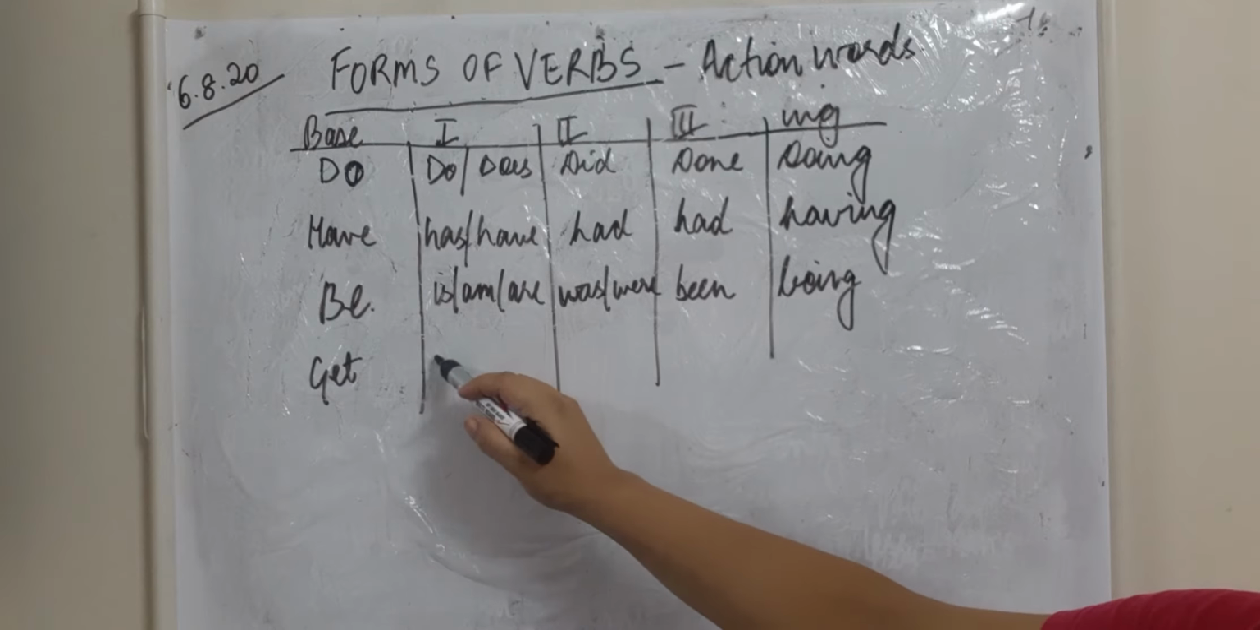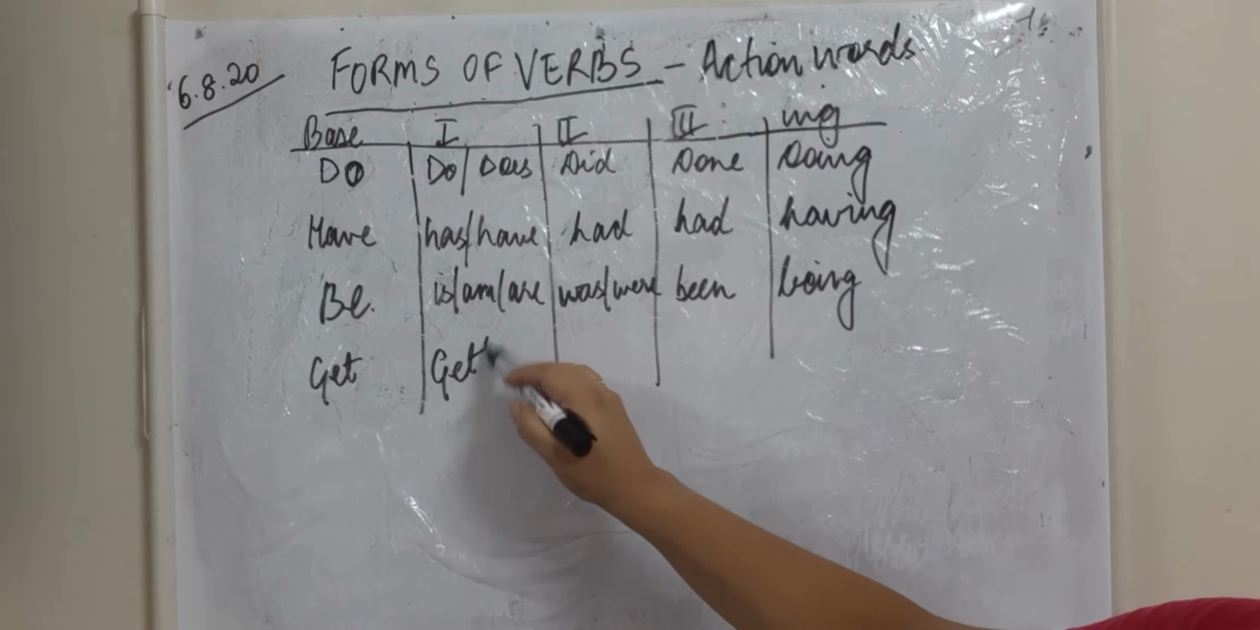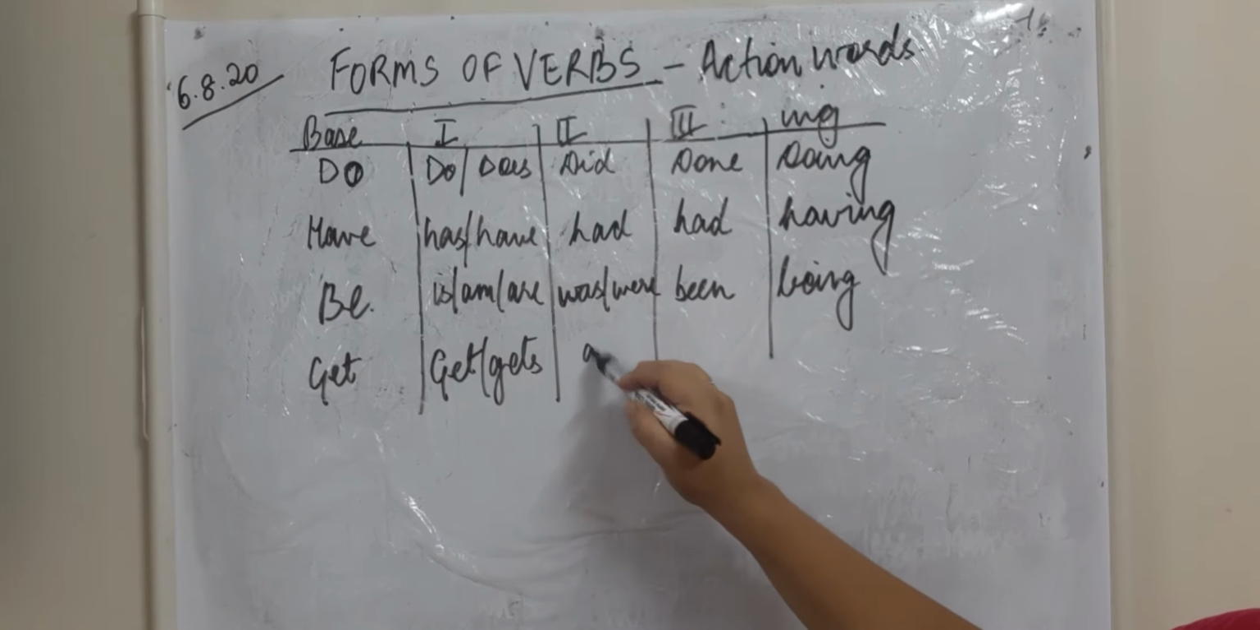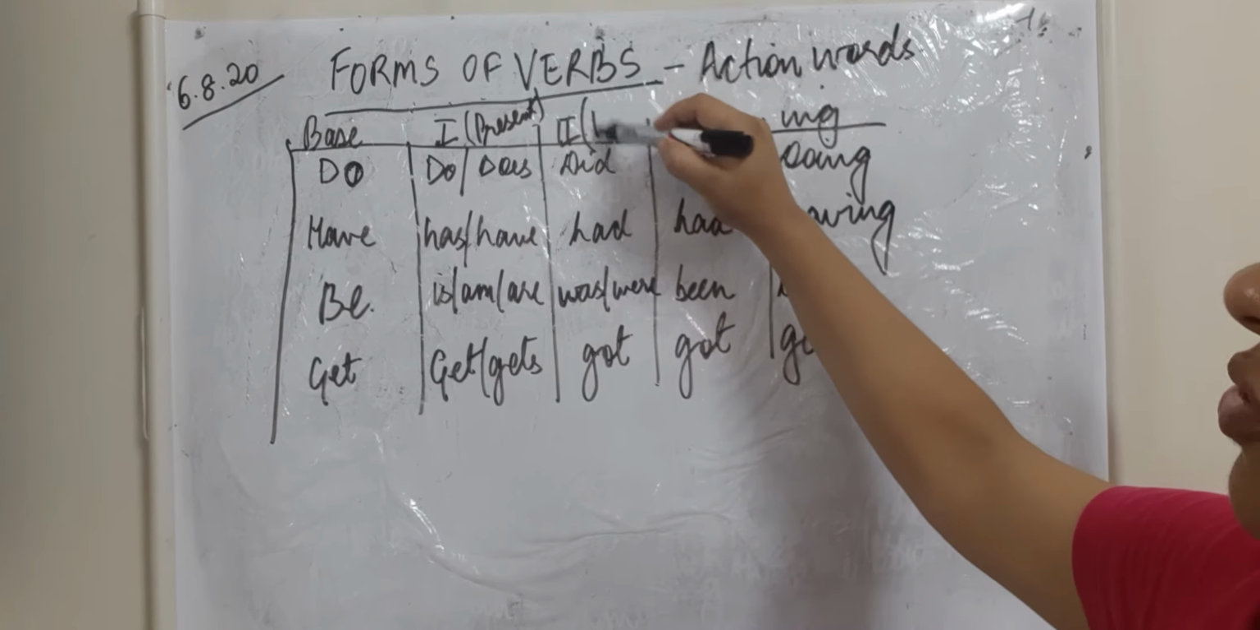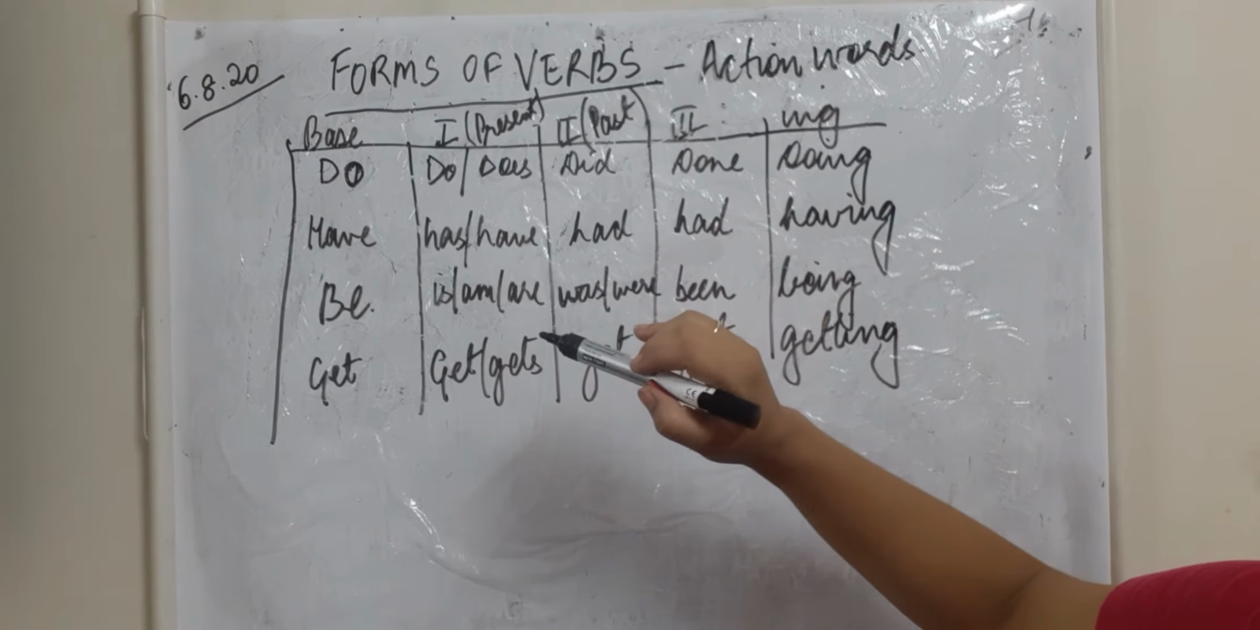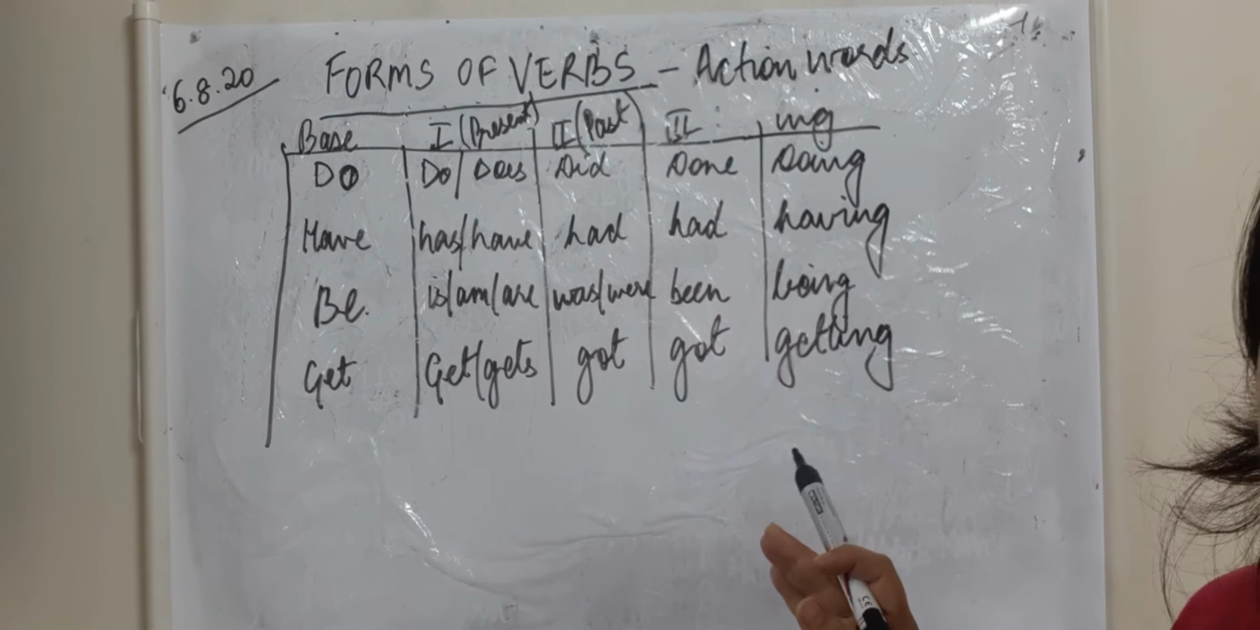Now children, I have written these four verbs. All the verbs except the modal verbs have forms. The first form is used for the present tense. The second form is used for the past tense. When we make the perfect tense, we use the verb's third form. The ing form is also known as the participle. It is used when we make a sentence in continuous tense.